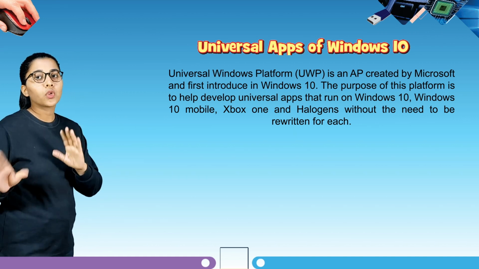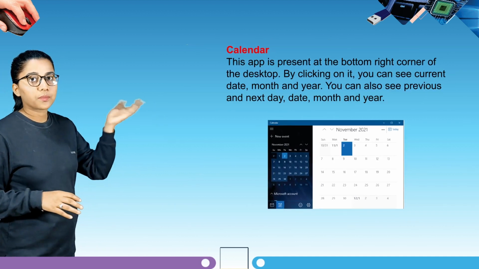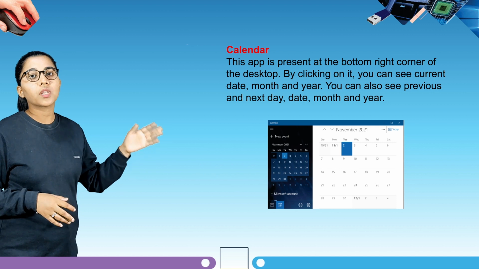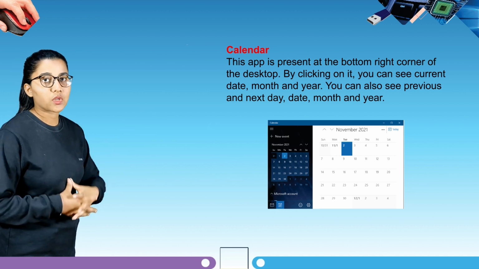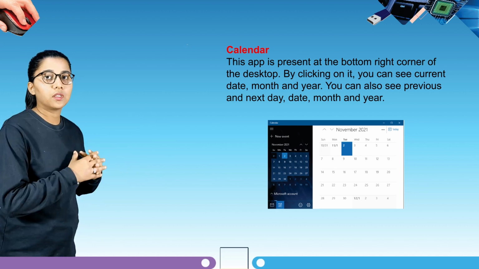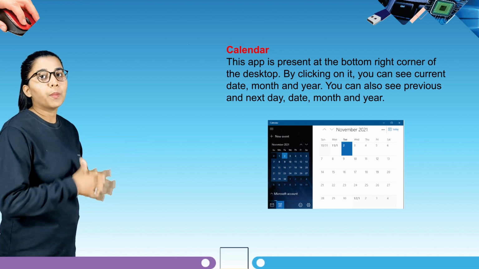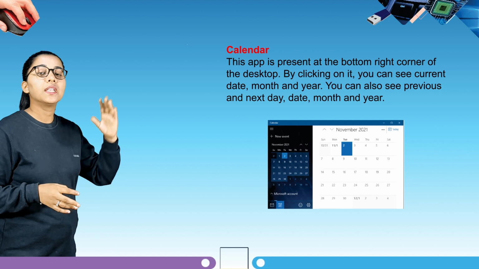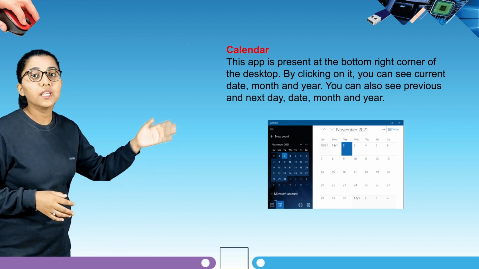Now students, we are going to learn about calendar. This app is present at the bottom right corner of the desktop. By clicking on it, you can see the current date, month and year. You can also see the previous and next day, date, month and year.